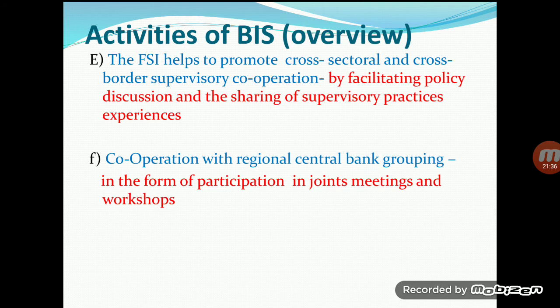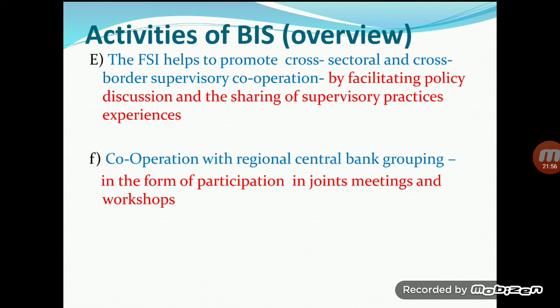The Financial Stability Institute of BIS helps to promote cross-sectoral and cross-border supervisory cooperation, meaning among different countries and different sectors, by facilitating policy discussion and the sharing of supervisory practices and experience.